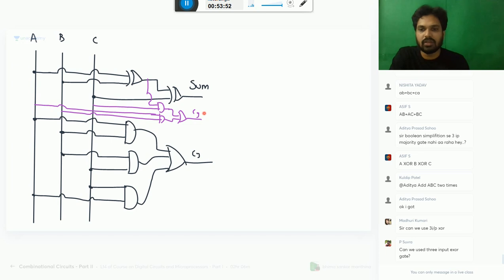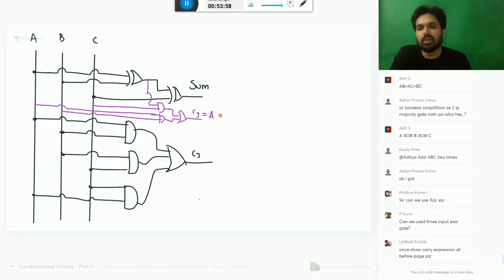Generally, practically, we make it by taking two inputs. That's why we show like that. So A XOR B into C plus AB, one answer. Otherwise, it is AB plus BC plus AC. Anything is correct. What is sum? A XOR B XOR C.